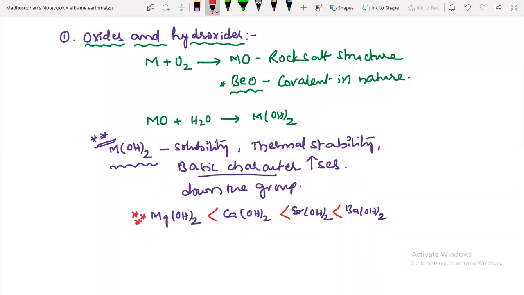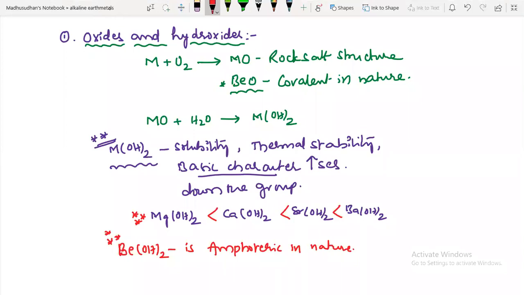Here is one important point about beryllium hydroxide: it is amphoteric in nature. This was a JEE Mains question this year. They gave different compounds: which of the following are amphoteric in nature?